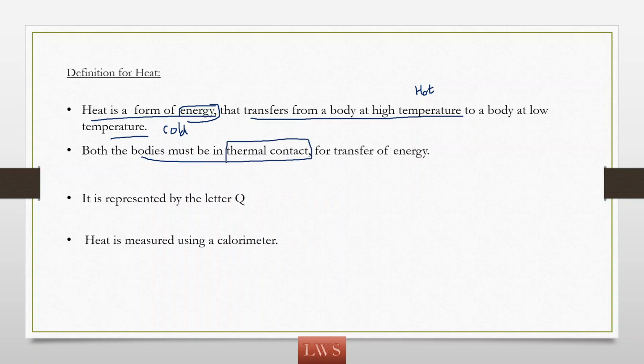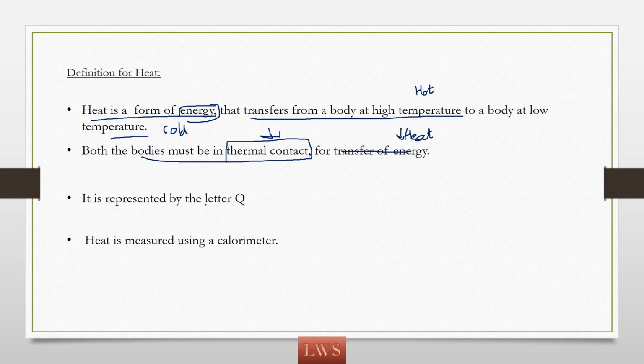What is this thermal contact? Let us assume on a bench you have kept a bottle and someone is asking whether that bottle is cold or hot. Without touching that bottle, can you say whether it is cold or hot? We can't. So we need to have contact with that bottle so that some energy is transferred between the bottle and our body, so that we can judge whether it is cold or hot. So there must be contact between the bodies for transfer of energy. Transfer of energy here is nothing but heat energy. So heat is the energy here.